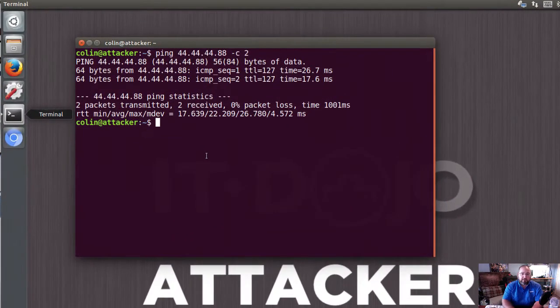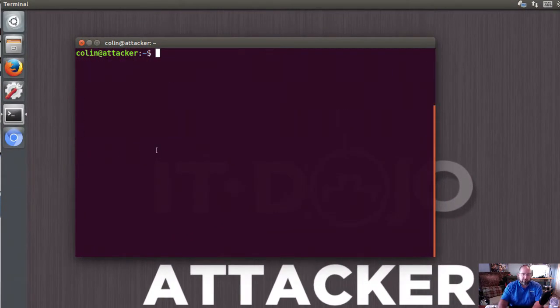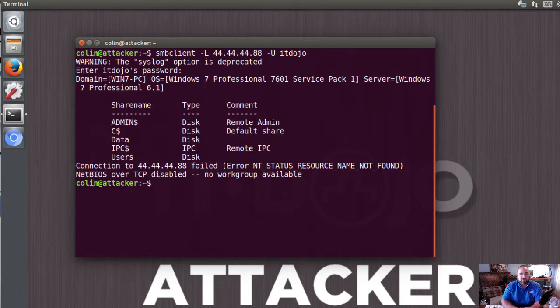And if we come back and do something like, now I'm going to cheat a little bit because I know the username and password on the Windows 7 computer. All I'm doing right here is I'm just asking for a list of the shares on the Windows 7 computer. And so sure enough, I come back because I know the credentials. Again, I cheated right there. But I know it's a Windows 7 computer, and I can see that it's got these shares. Okay, that's great. Now, the other thing that I have support for here is remote desktop.